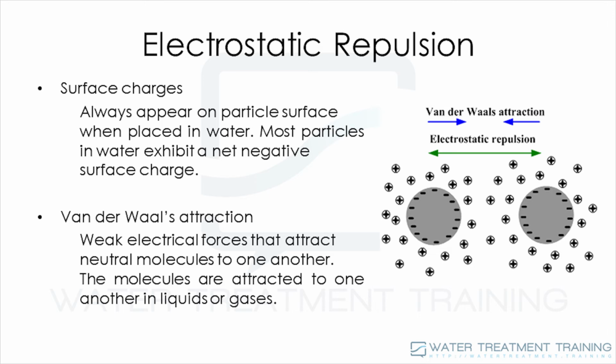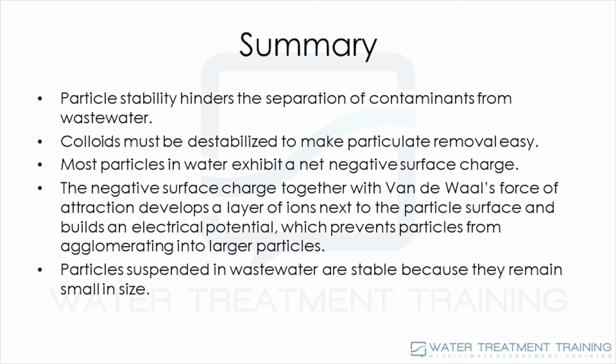So, the negative surface charge together with van der Waals force of attraction develops a layer of ions next to the particle surface and builds an electrical potential, which prevents particles from agglomerating into larger particles. This completes the topic of particle stability. Here is the summary of the key points.